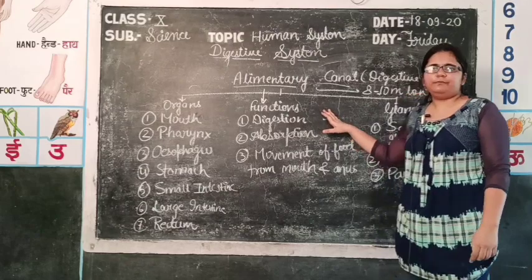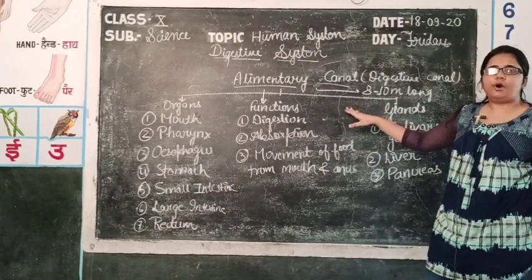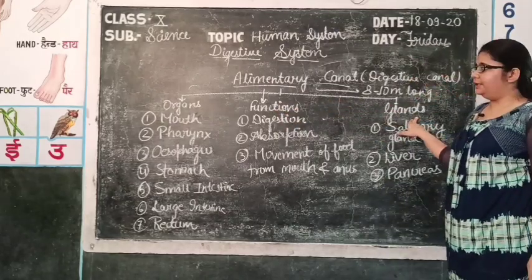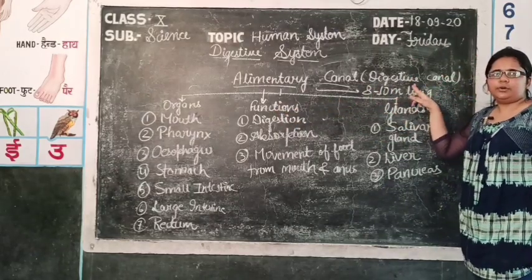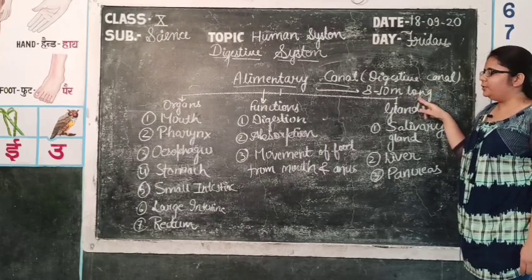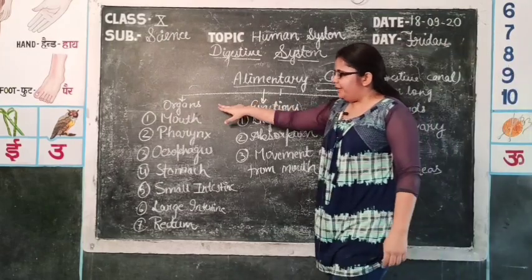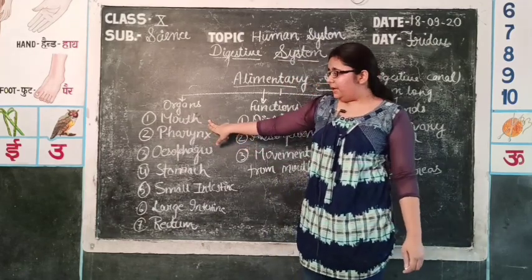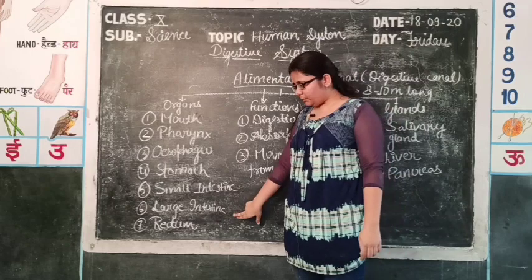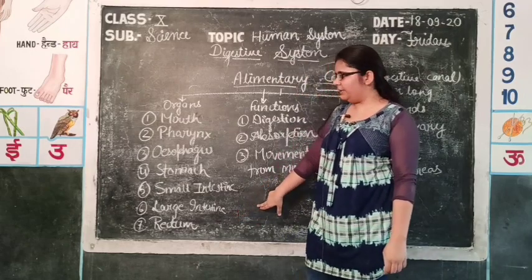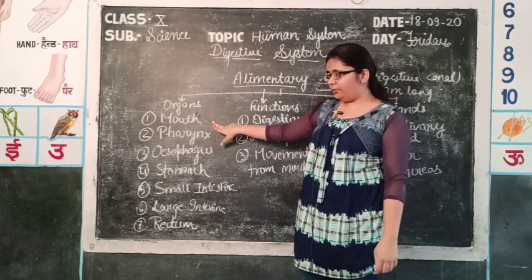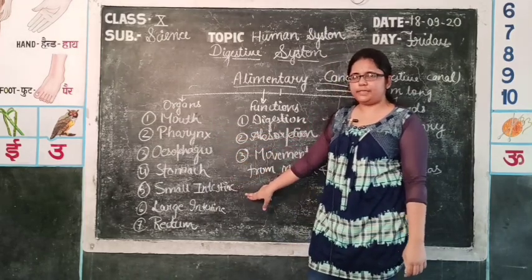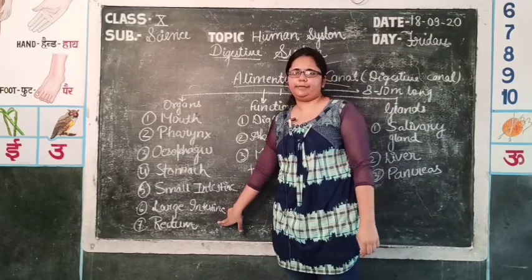Now let's start the discussion with alimentary canal, which is a long tube-like structure in which various organs and glands are present. Alimentary canal is also known as digestive canal, which is 8 to 10 meter long. Various organs are present. There are many accessory organs also present, but these are the main basic organs which have the very vital role in digestion. First of all, mouth. Second one is pharynx, then esophagus, stomach, small intestine, large intestine, and finally rectum.